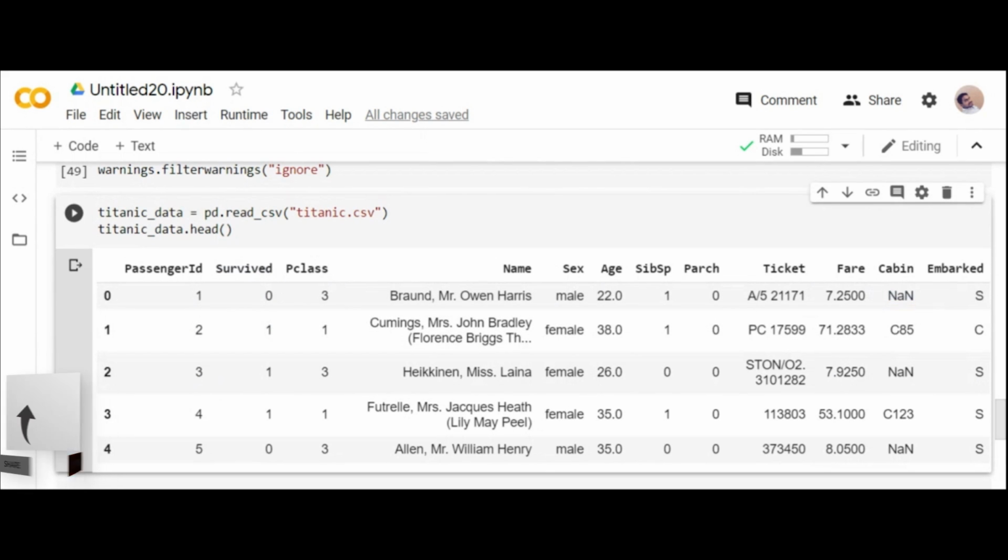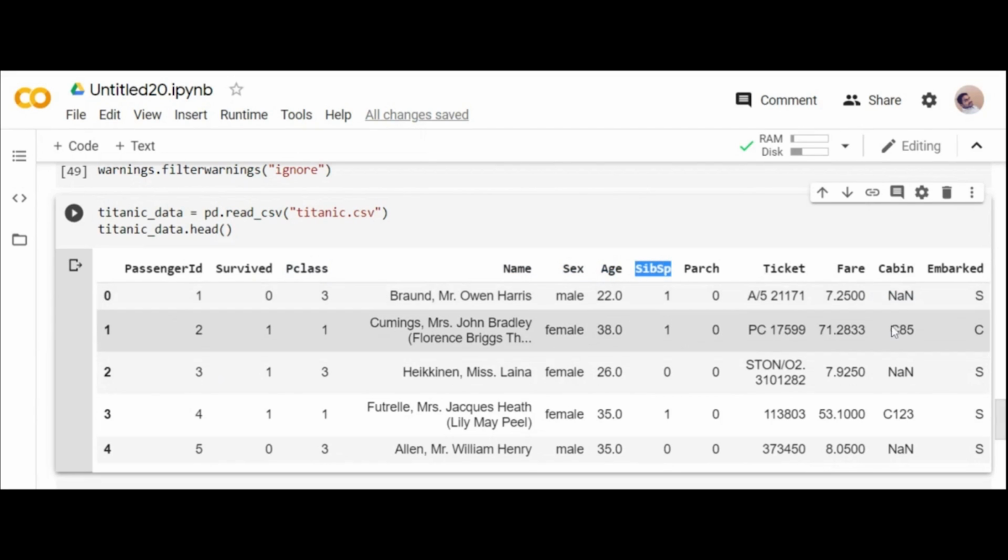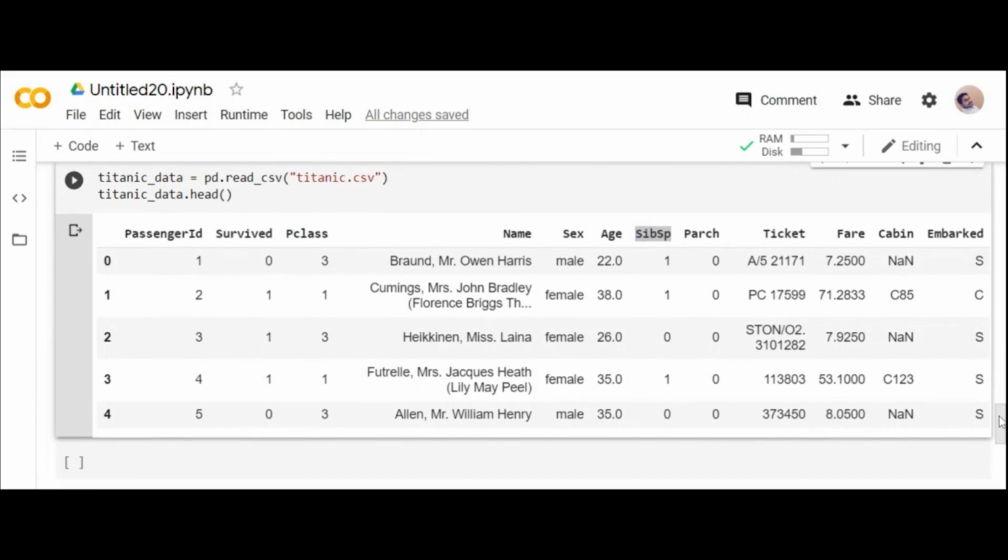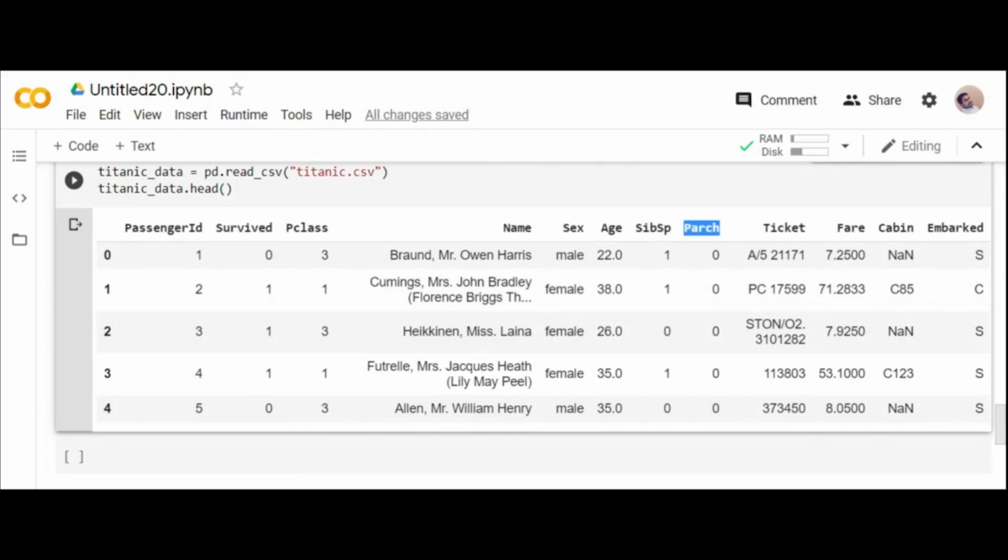See, Pclass stands for passenger class, then the name of the passenger, their gender, their age. SibSp stands for siblings or spouse. Parch stands for parents or children, whether the specific person has parents or children. What is their ticket?